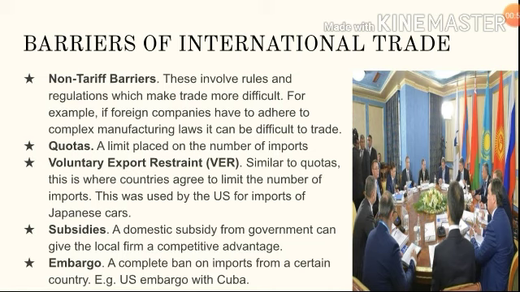Subsidies. A domestic subsidy from government can give the local firm a competitive advantage. Subsidies means the domestic firm will be encouraged to produce by themselves rather than importing from some other countries. Next one is embargo. A complete ban on imports from certain countries. So this country should not trade anything with that particular country, which is known as embargo.